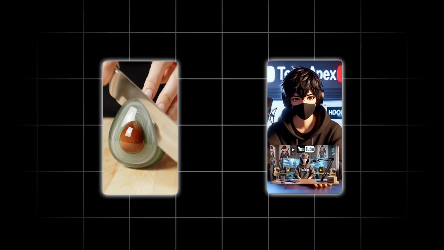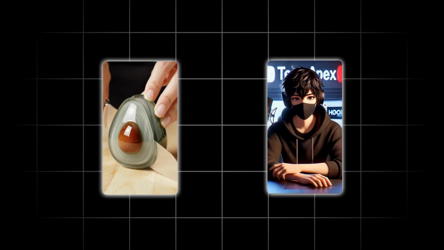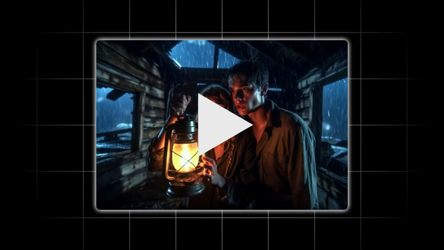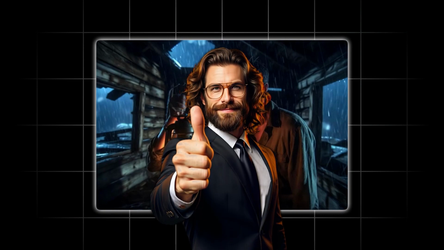I know what you're thinking. Aren't AI video tools only good for quick clips or those basic talking head videos? That's what I thought too until I figured out this workflow. Let me show you the final result first, and then I'll walk you through exactly how I made it.